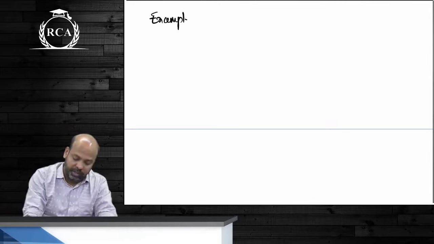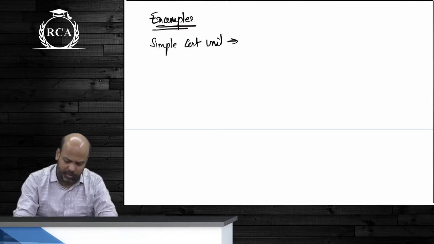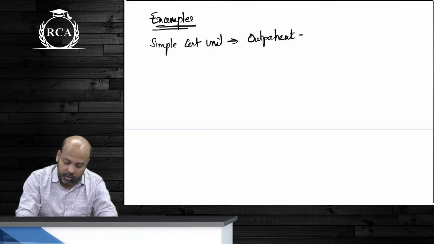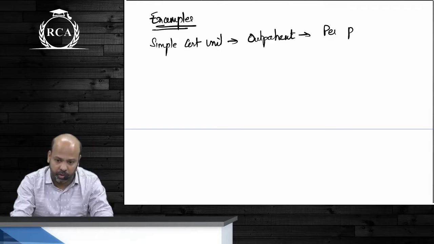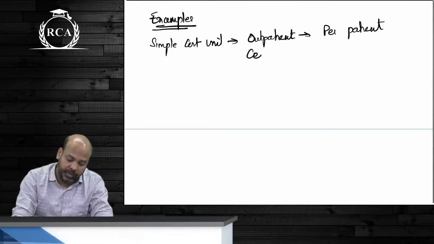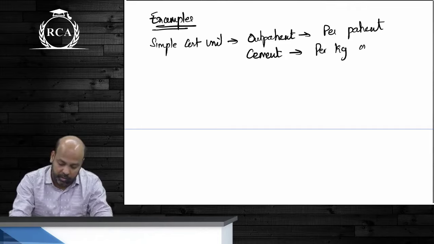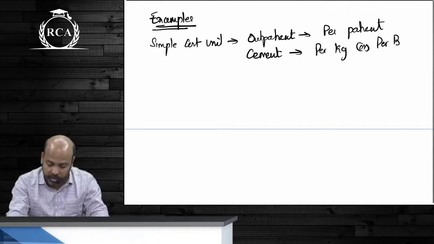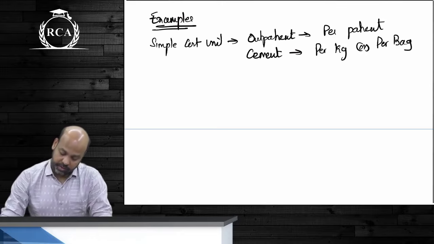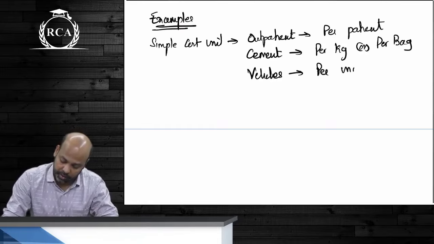So what are the examples of simple cost unit? Hospital outpatient: per patient, it's a simple cost unit. There's only one cost unit. If it is cement, it can be per kg or per ton, or per bag. If it is vehicles, it will be per unit.